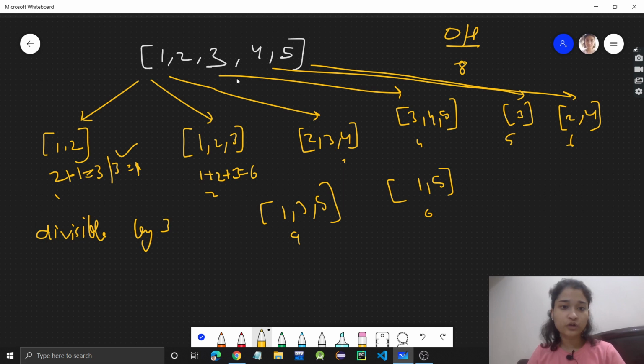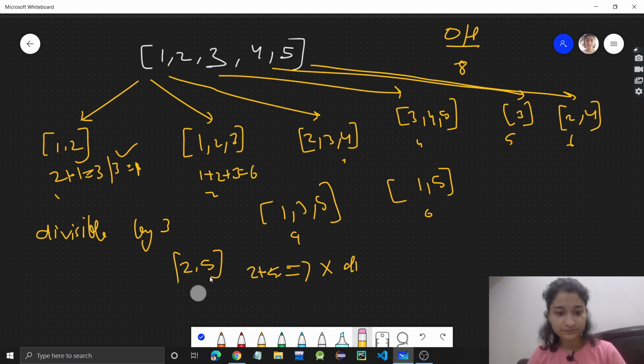So see guys, this could not be a pair like 2 and 5. This cannot be a pair because 2 plus 5 is 7, and it is not divisible by 3, right? So this cannot be a group. So there are 8 groups.